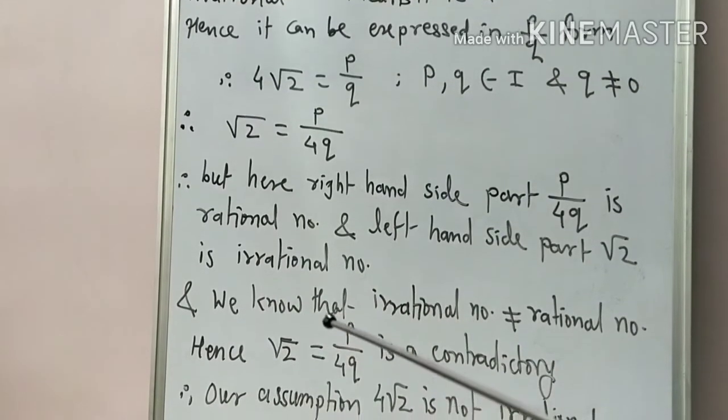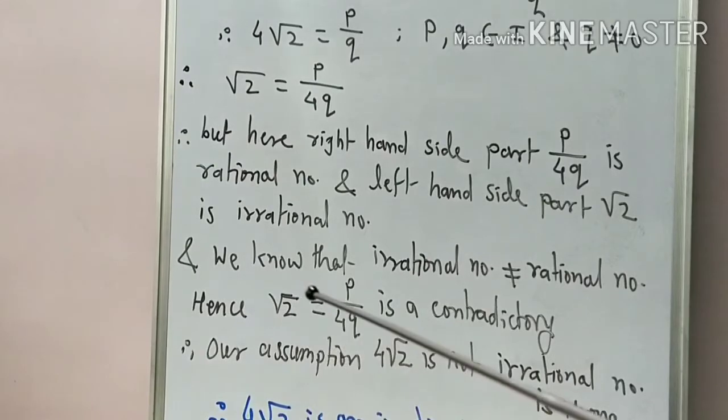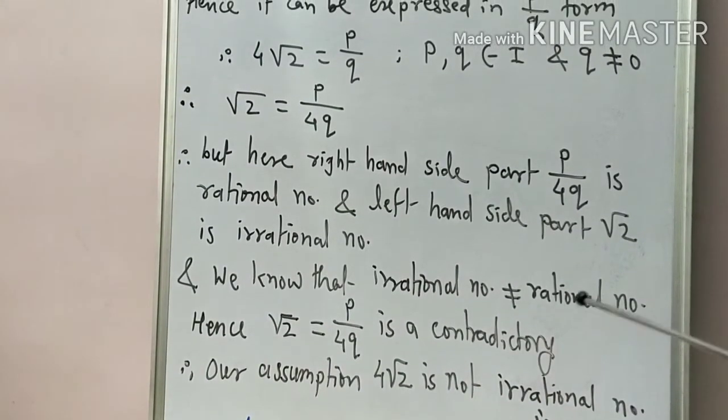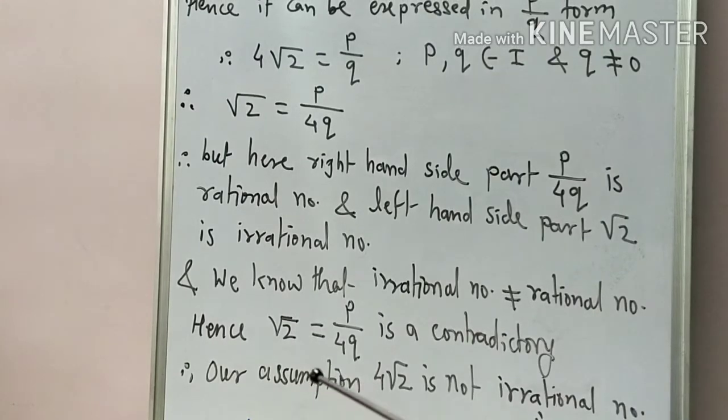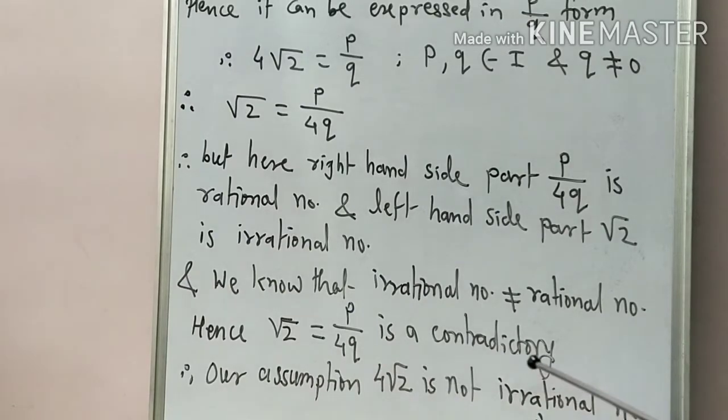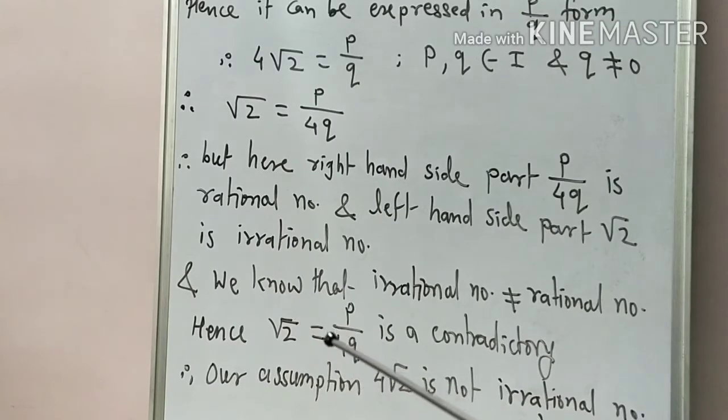And it's also true that the irrational number is not equal to rational number, and hence we get here contradiction as root 2 equal to P upon 4Q, which is contradictory. म्हणजे काय झालं? wrong मिळालं. It's wrong because irrational number always not equal to rational number. Getting this, students?